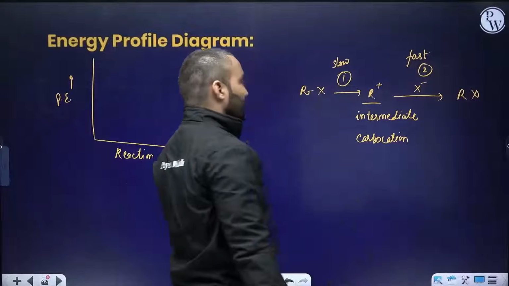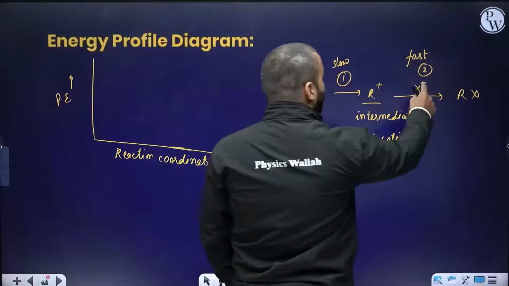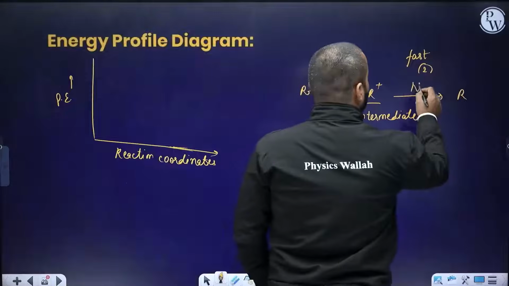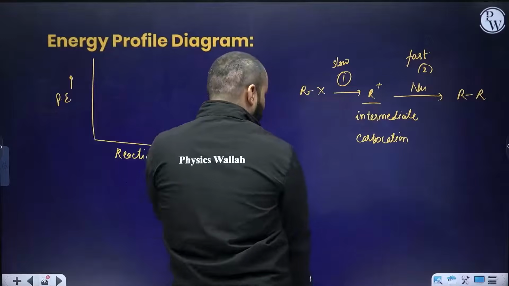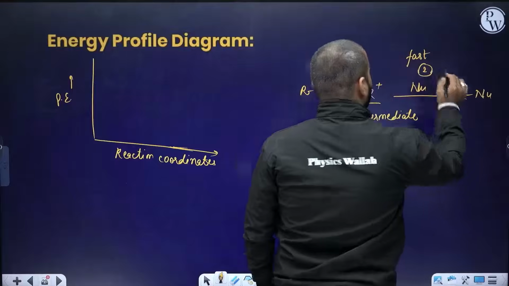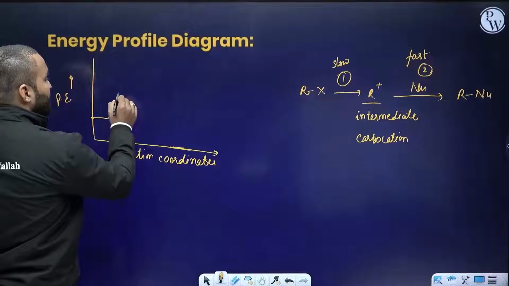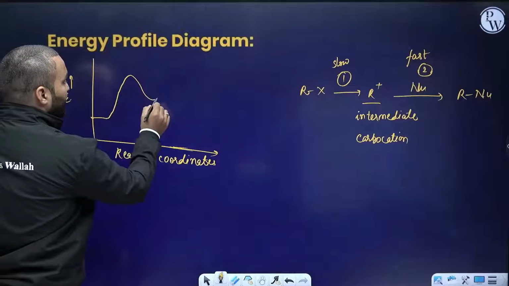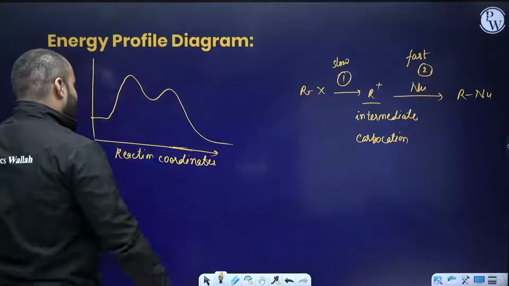This is my product. Let's say I bring a nucleophile instead of that. If you are confused with X and X minus, I bring a nucleophile and then R nucleophile is formed. So the reactant will have some energy of its own. As it possesses some activation energy, it will come down to the intermediate. Again, it will form some compound. I'll explain once again.